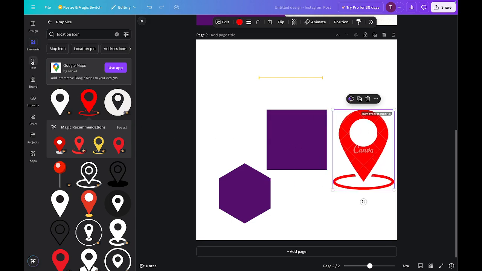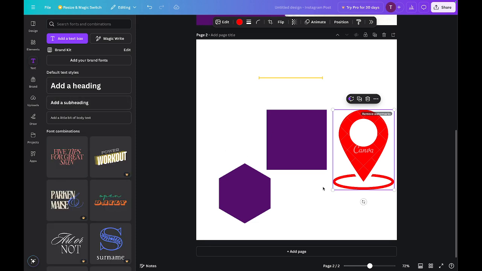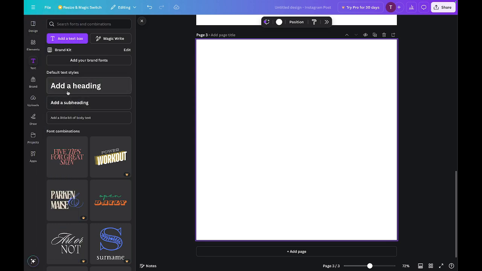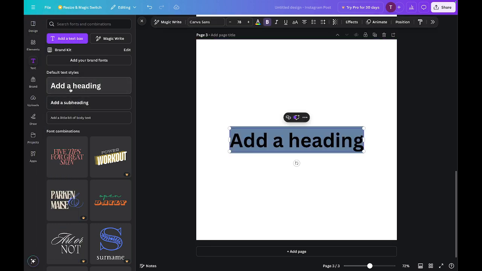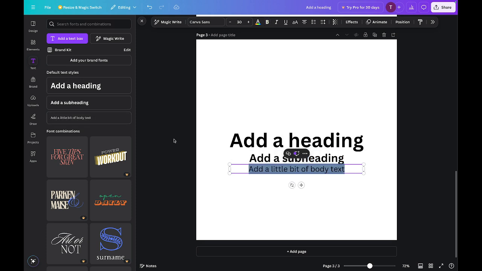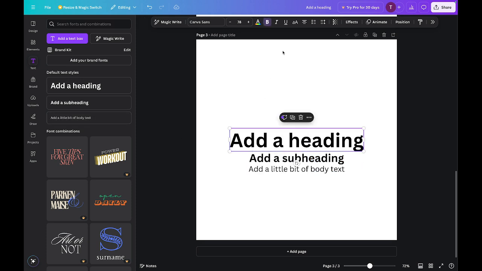Same thing for your text. Let's create a new page, either here or here. Let's click that. And I can bring in a heading. I can bring in a subheading. I can bring in a body text, and all of this I can still further edit by changing their properties here.